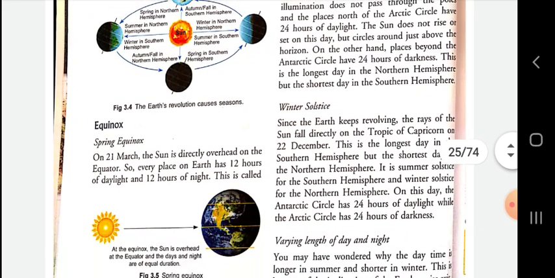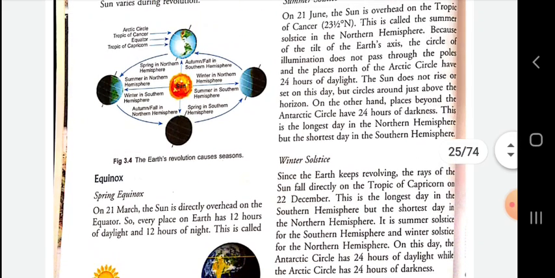We can understand it with the help of figure 3.4. With the help of this figure, we can understand the position and the distance of the earth.